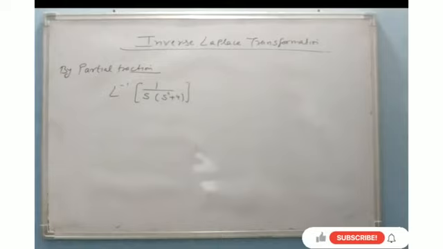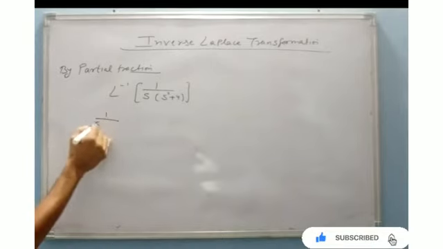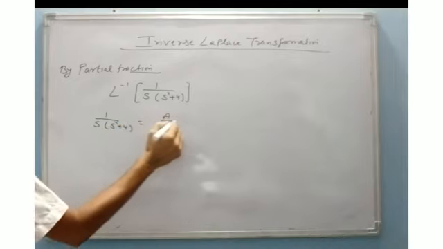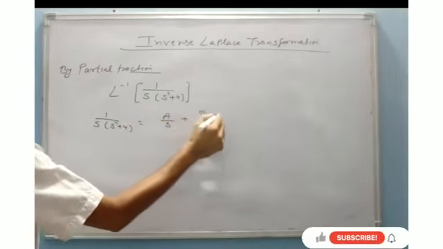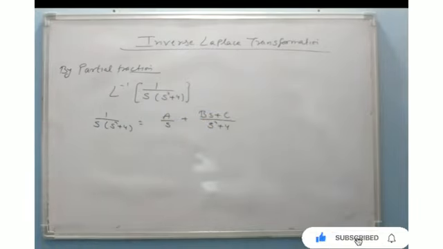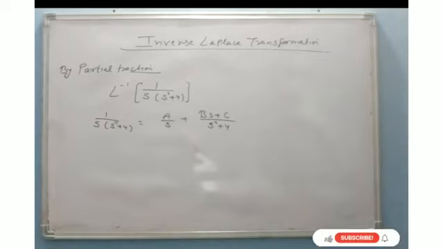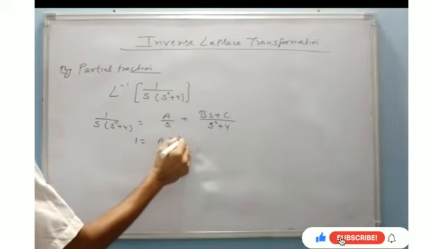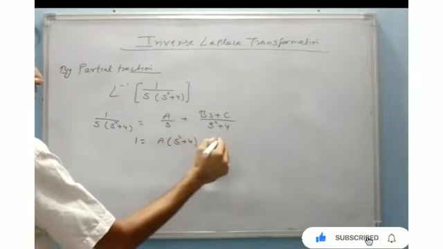So let us discuss another example of Laplace inverse of 1 upon s square plus 4. We can say 1 upon s square plus 4 can be written as A upon s plus (Bs plus C) upon s square plus 4. As you know, in the partial fraction method, if there is a quadratic form in the denominator, then we take a linear part in the numerator. So it will become A of (s square plus 4) plus